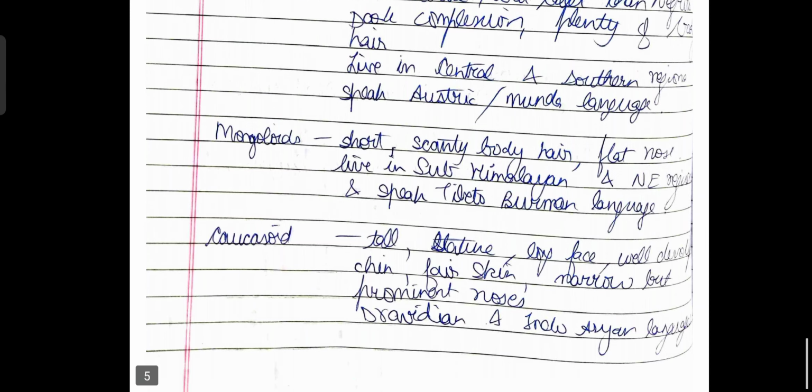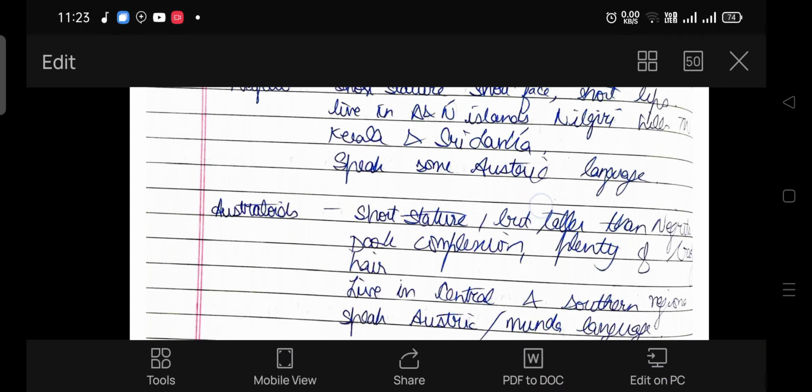The fourth group is Caucasoid, which consists of members that are tall. They have a tall stature basically. They have a long face, a well-developed chin, and comparatively fair skin, and they have prominent but narrow noses, and they belong to the Dravidian and Indo-Aryan languages. So these are the four basic ethnic groups.